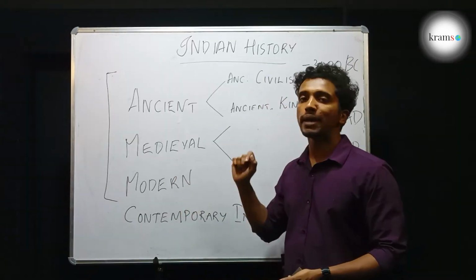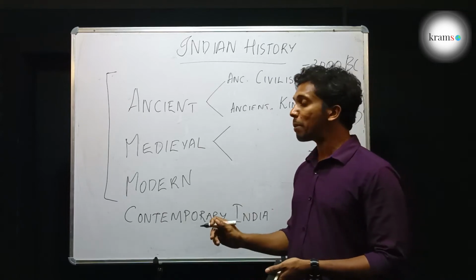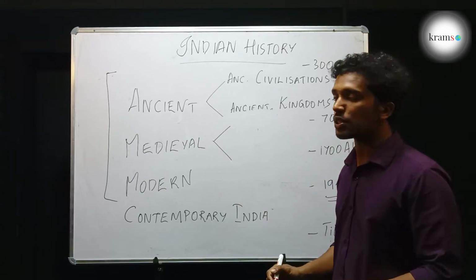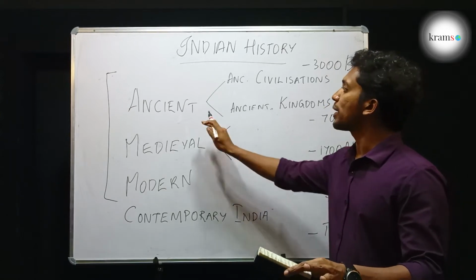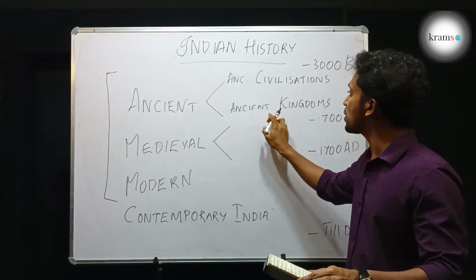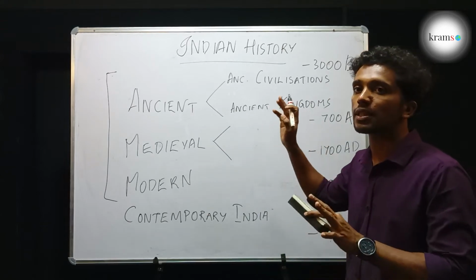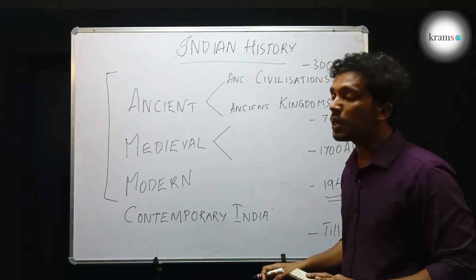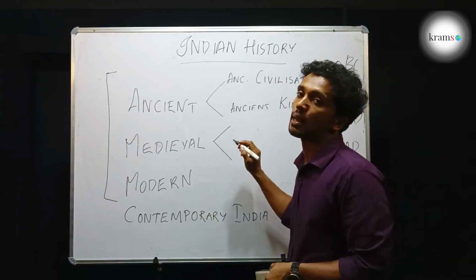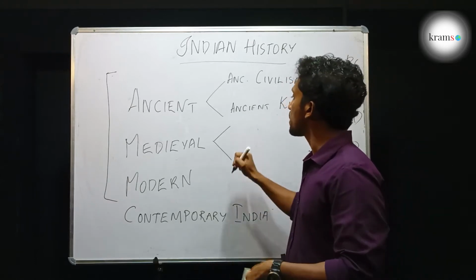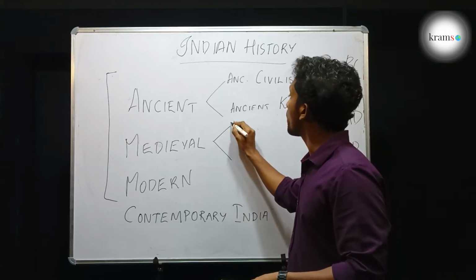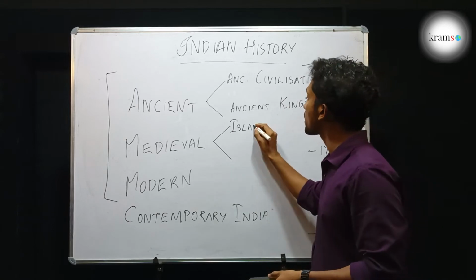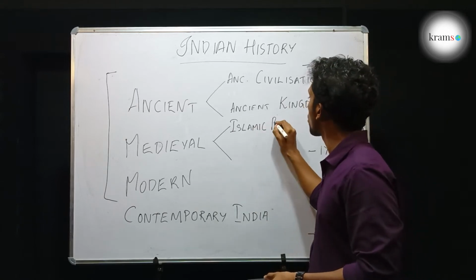The next period is medieval history. And in medieval history, the two important events we are taking into consideration are these. As we know, in ancient history the ancient kingdoms came into existence, the first kings and kingdoms in India. And in the medieval period, the first Islamic kings came. So the first important event is Islamic rule of India. Rulers who belong to the Islamic religion came to India.